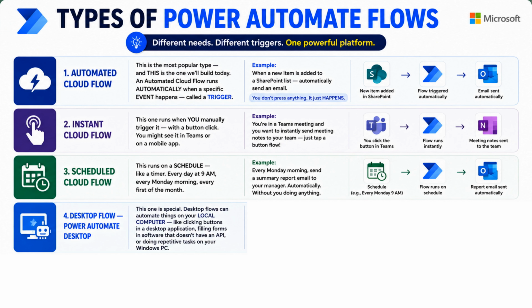Fourth, Desktop Flow. Power Automate Desktop. This one is special. Desktop flows can automate things on your local computer.